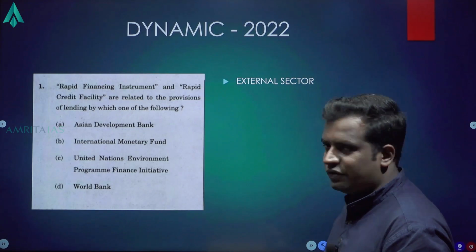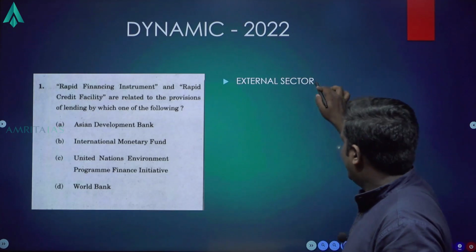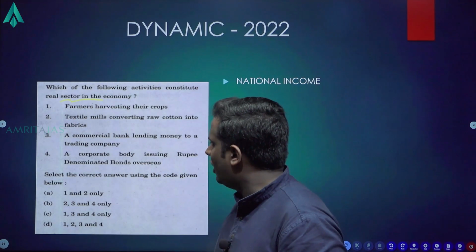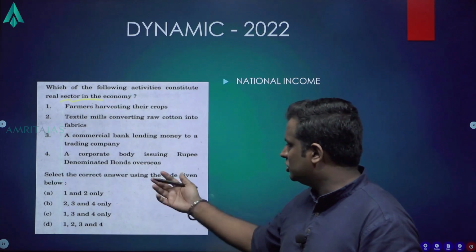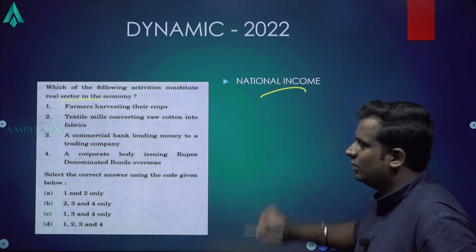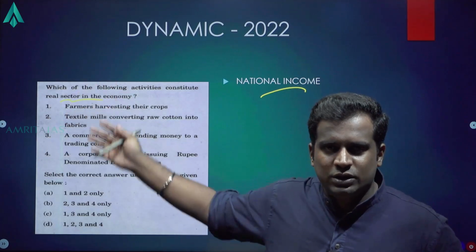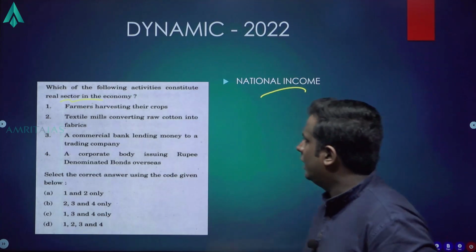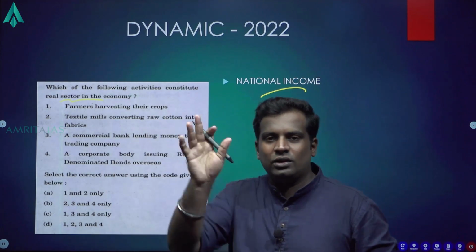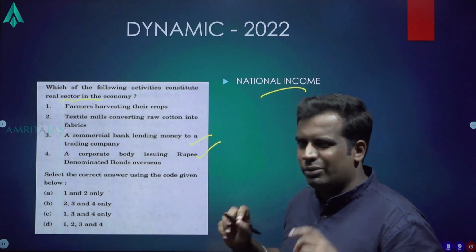Now looking at the dynamic question, the first one, rapid financing instrument, rapid credit facility. We already looked at it in the earlier model. Then external sector. Which of the following activities constitute real sectors in the economy? Farmers harvesting their crops, textile mills, commercial bank, corporate body, etc. Sectors of economy come under national income: primary sector, tertiary sector, secondary sector, quaternary, quinary, all those examples are there in your NCERT. But this is more of an applied level, so I didn't put it inside the static part. I put it in the dynamic part, because these two statements are a bit complicated.